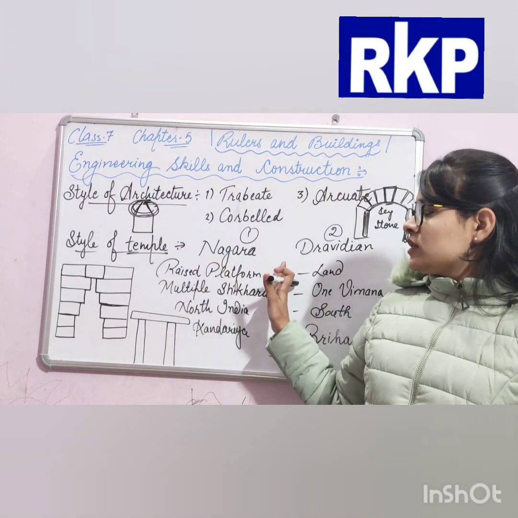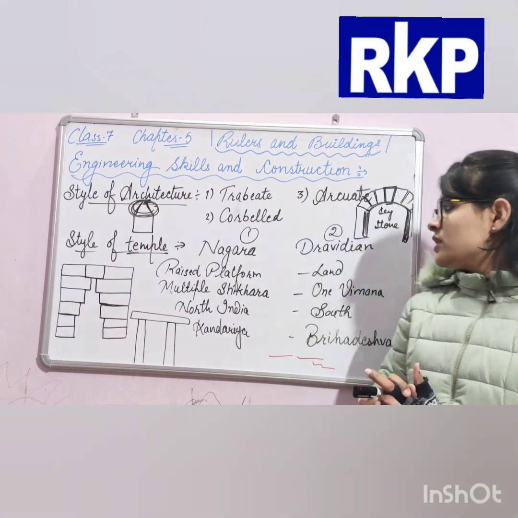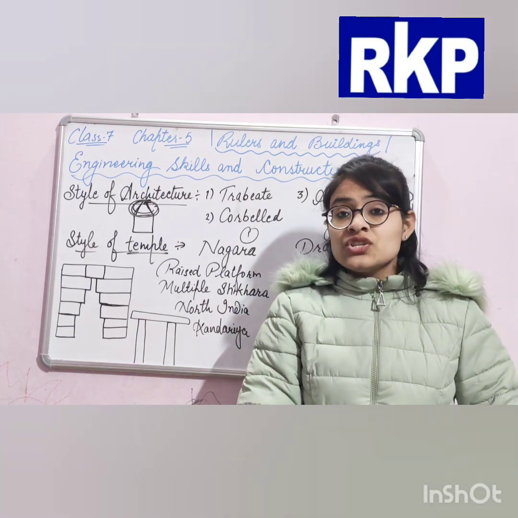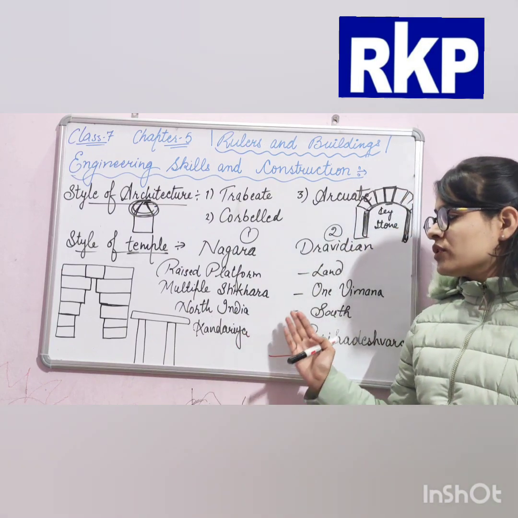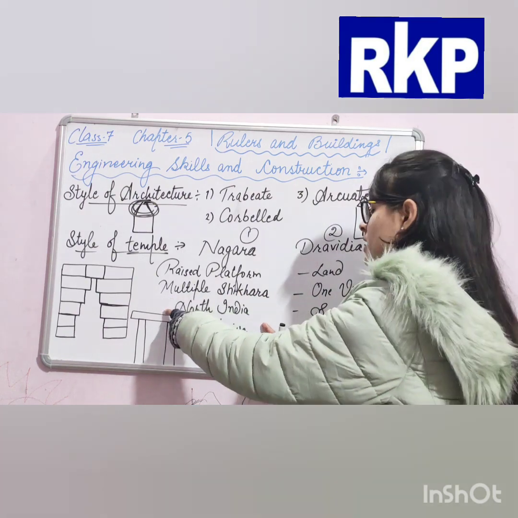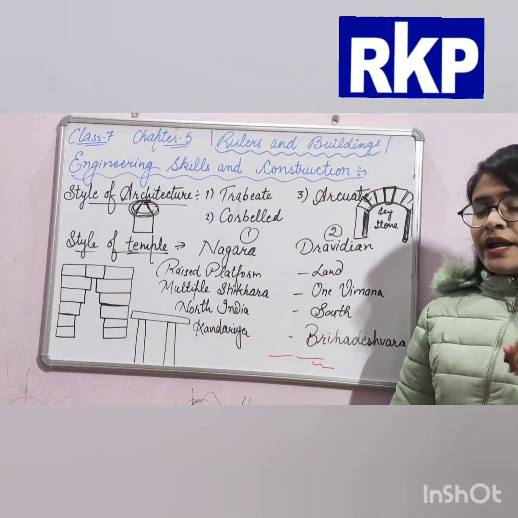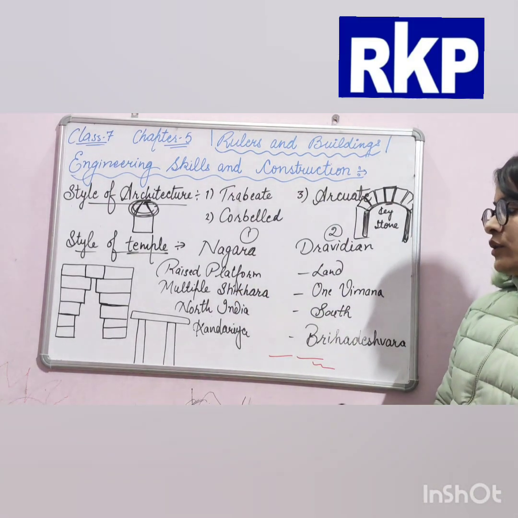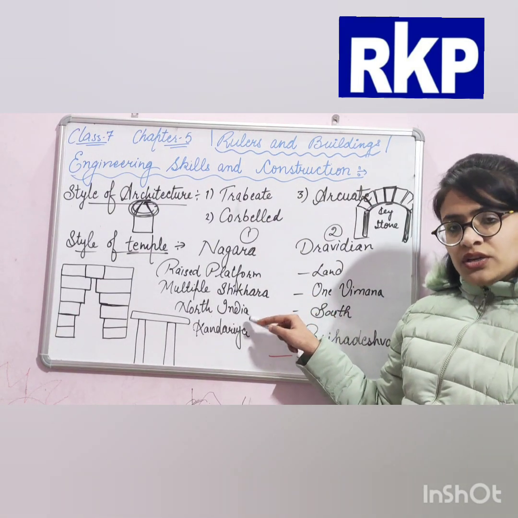So in this style of architecture there were multiple shikhra, whereas in Dravidian style only one shikhra was there, known as vimana, and it was twice the height of the shikhra constructed in North India. There were multiple shikhra there, but here was only one shikhra, known as vimana, and its height was twice that of the other style of temple. I told you that this was the style by which temples were constructed in North India,